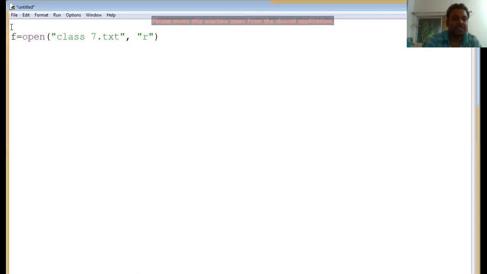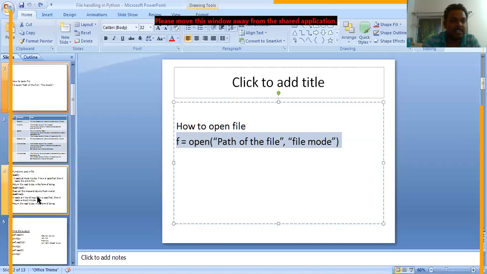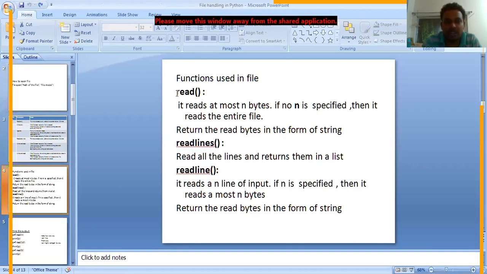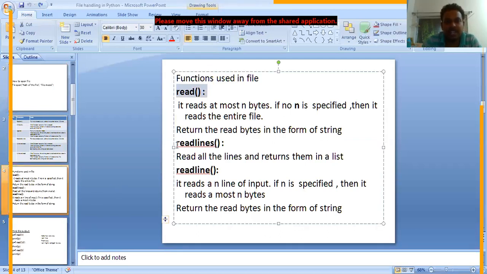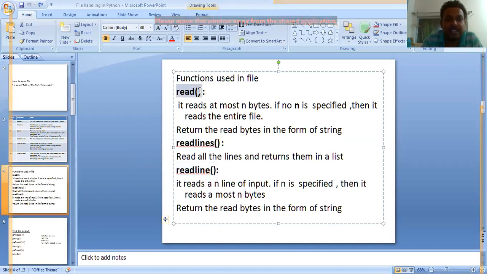So f. Now after opening the file, what do you need to do? You need to read the content from the file. For reading the content of the file, we have generally these functions. The first function is read, the second function is readlines, the third function is readline. We will discuss them one by one. And there is one more method of reading the content from the file. First of all, we will discuss the read method.